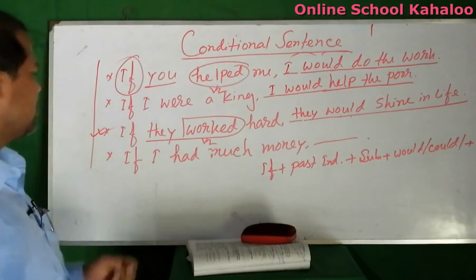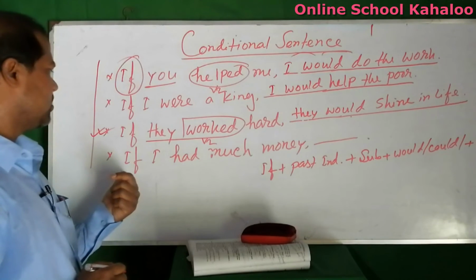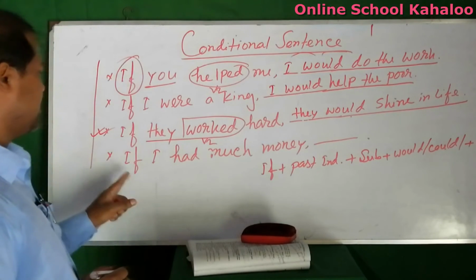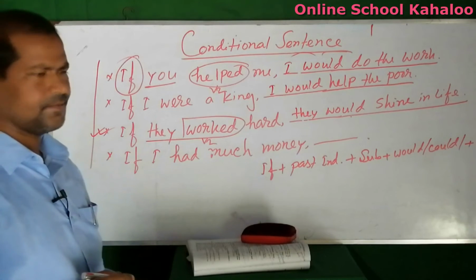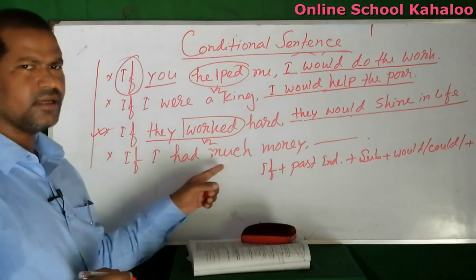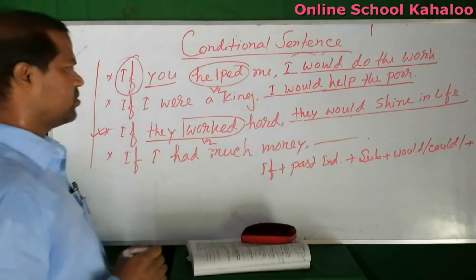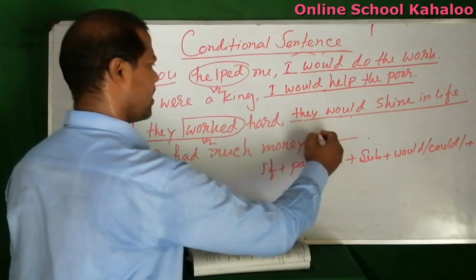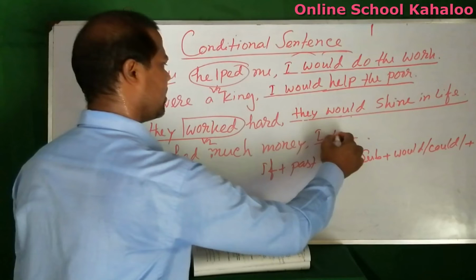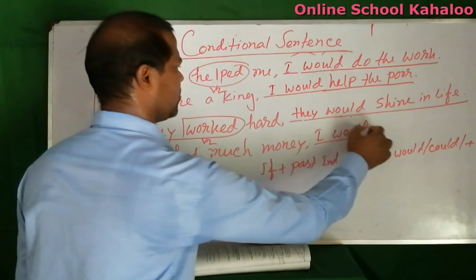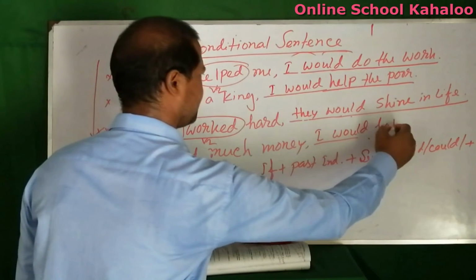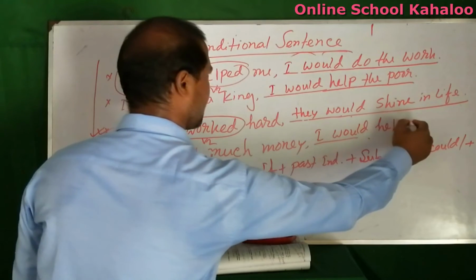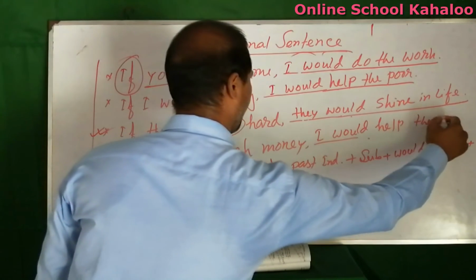Now, last one, the same rules. If I had much money, I would help the poor.